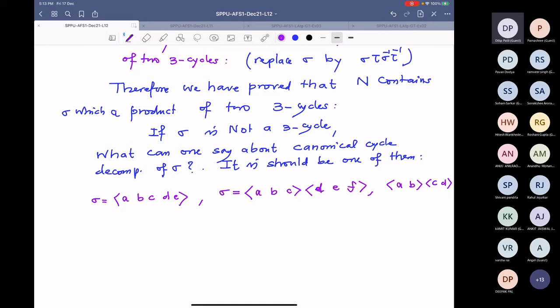Is that clear? This is under the assumption that it is not a 3 cycle. So this will not appear alone, but it will come in pairs. Think of this: the canonical decomposition of sigma will give you these numbers, nu1, nu2, and so on. And what did we say? Sigma is even if and only if the number of even cycles is even. There is nothing said about the odd cycles.